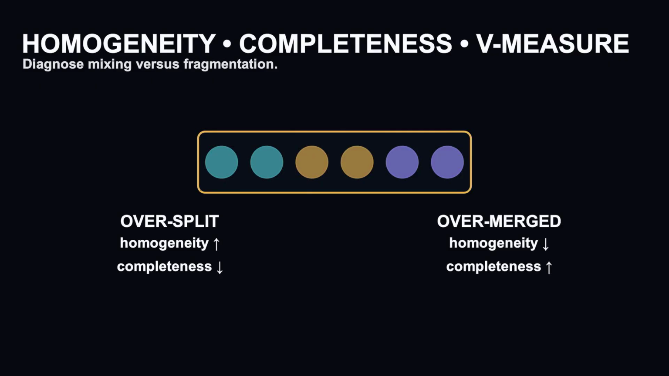V-measure takes the harmonic mean of homogeneity and completeness, balancing oversplitting against overmerging. This trio is especially useful when you need to diagnose why agreement is weak, rather than see one summary score. Keep the distinction sharp. Homogeneity penalizes mixed clusters, completeness penalizes fragmented classes. V-measure combines them, but the balance parameter and the quality of the reference labels still define what success means.